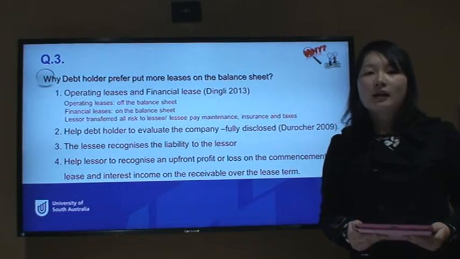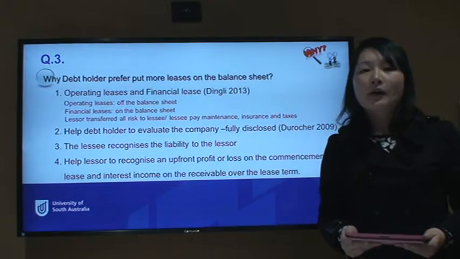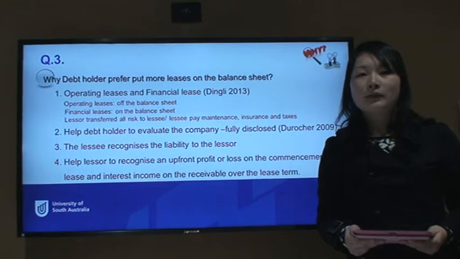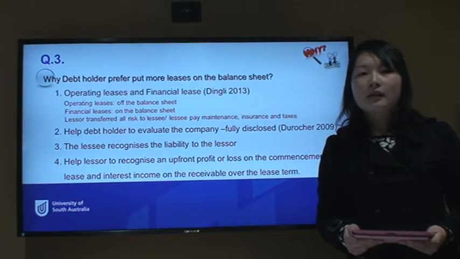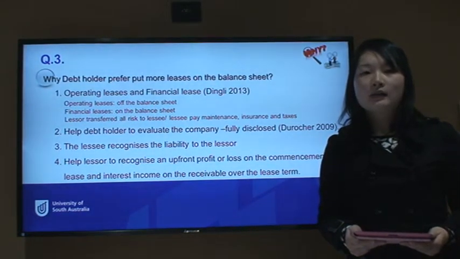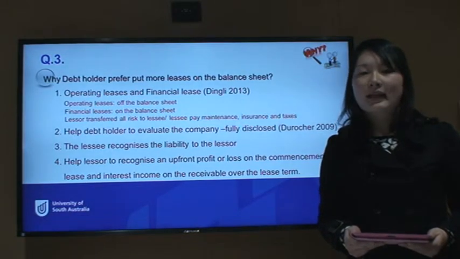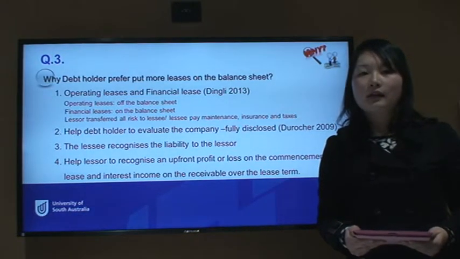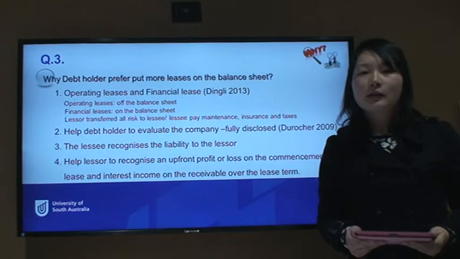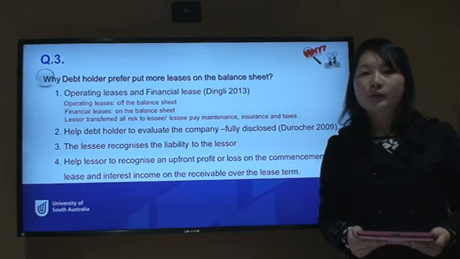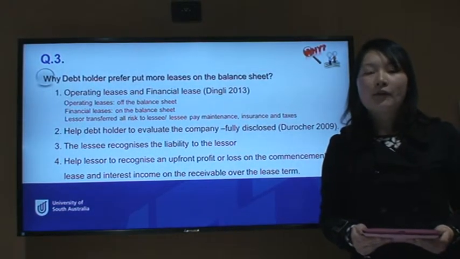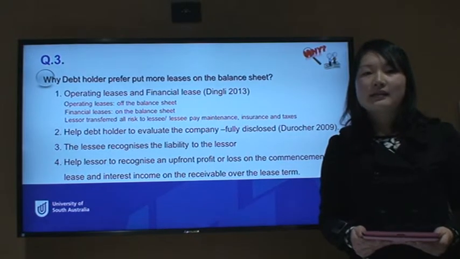In my opinion, the debt holder prefers the finance lease because in a finance lease they can transfer all the risk and benefit to the lessee. Maybe the legal owner is still the debt holder, but the lessee should pay all the expenses, such as insurance and tax, because of the transfer of ownership. So the lessee is the owner of the equipment and should also claim the depreciation expense and the interest expense. So the debt holder prefers more leases on the balance sheet.